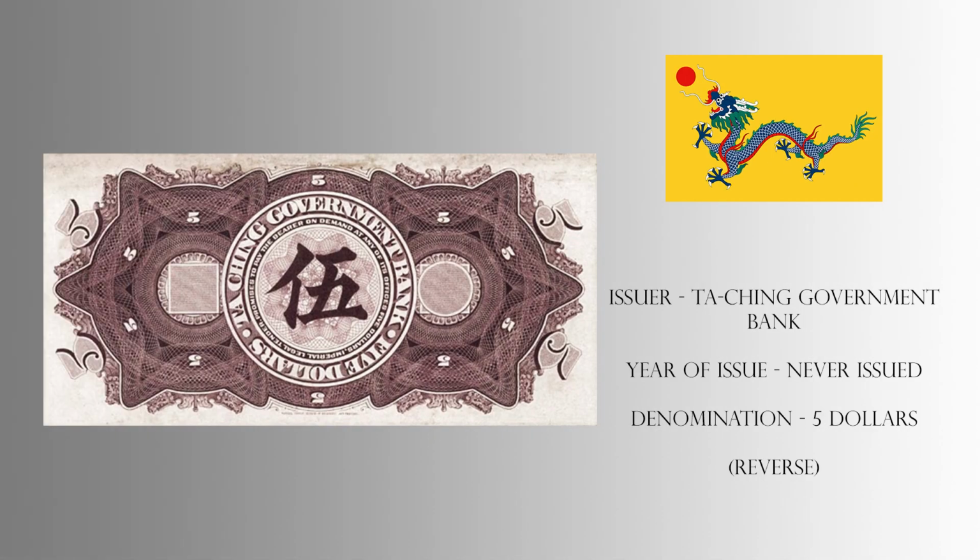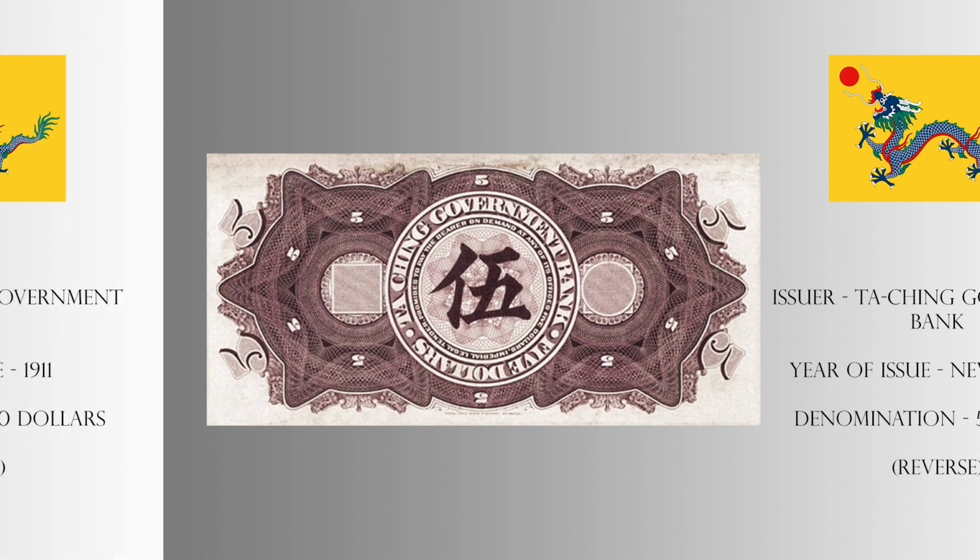The reverse is a plain one and depicts the denomination and name of the issuer. There is a blank square and circle where the seals would have been added, and the bottom of this note reads Imperial Chinese Bureau of Engraving and Printing.